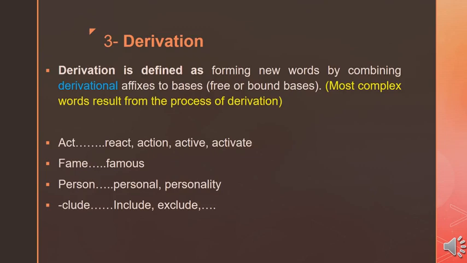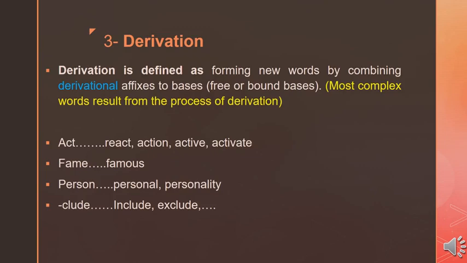Personality is a noun. So we create a new word by adding ity to personal, the derivational suffix ity. Notice that al changed the noun into an adjective, and ity changed the adjective into a noun. So we create words by adding derivational affixes.